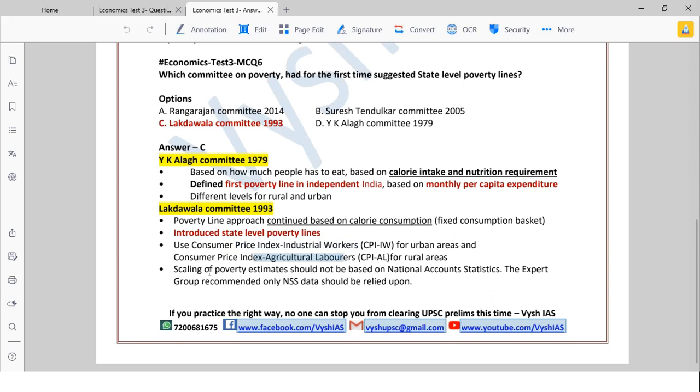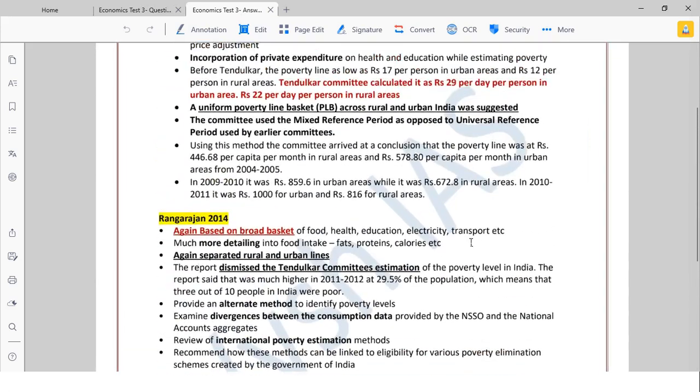Okay, now scaling of poverty estimates should not be based on the national account statistics. The expert group recommended that only NSS data should be relied upon. What they used at that time may not be valid now. Even these indexes and all, not every index is actively being referred to nowadays. So this is just for a mains answer you can write. For prelims, I don't think they'll ask this kind of thing. Maybe they'll ask, as I highlighted, which committee introduced the first poverty line, or who introduced state level. That kind of thing you may still get a question on, but the detailing, you may not get in prelims.